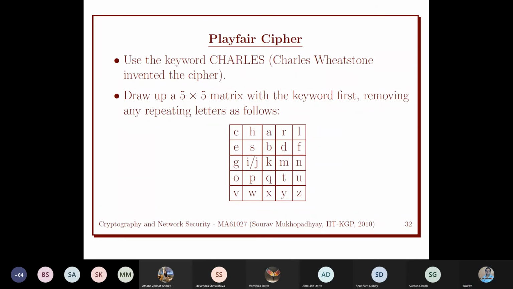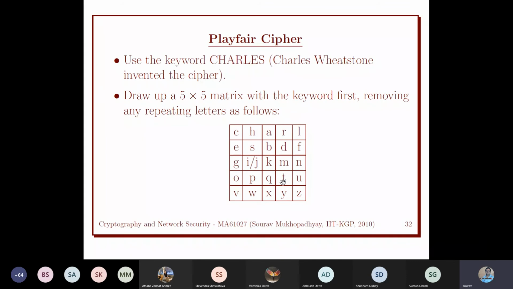Anyway, we'll take it column-wise. So ET, what was the ET? ET will be replaced by OD. Great. Now, if they are in the same row, suppose EB, we want to encrypt EB.